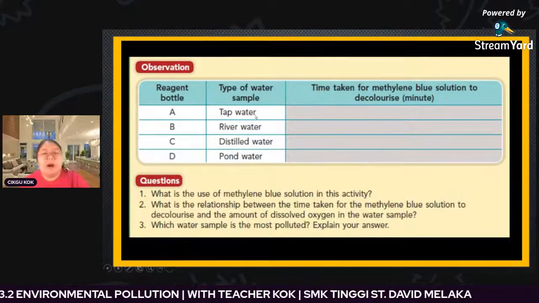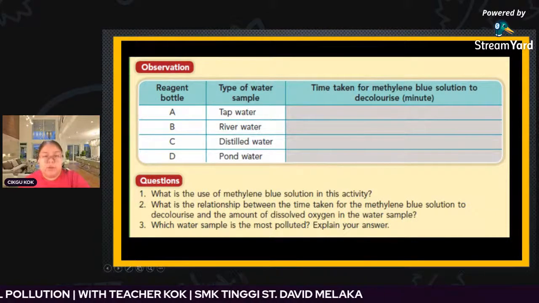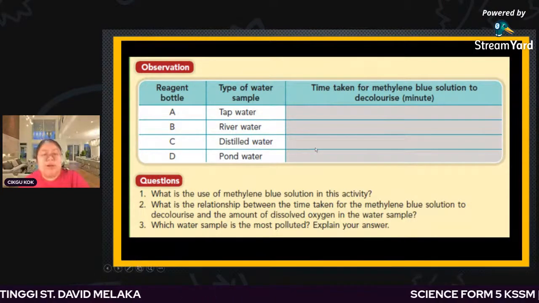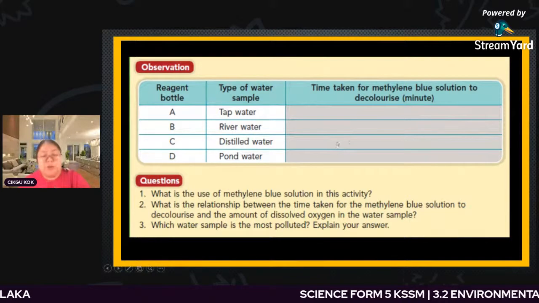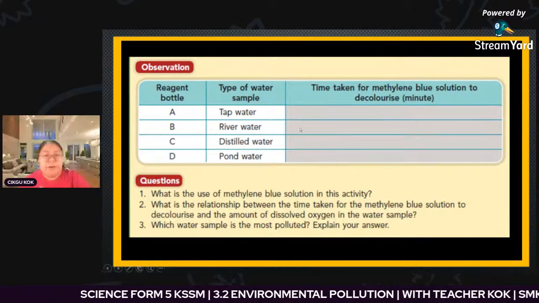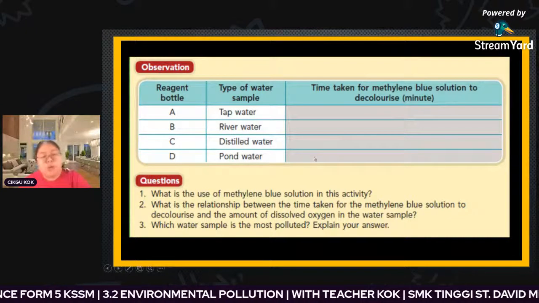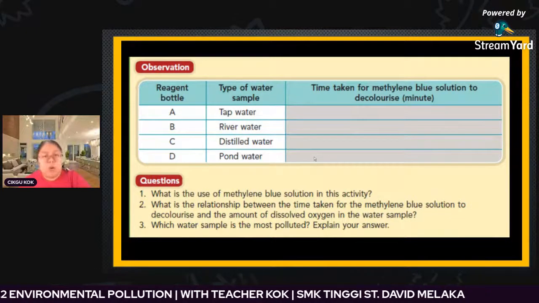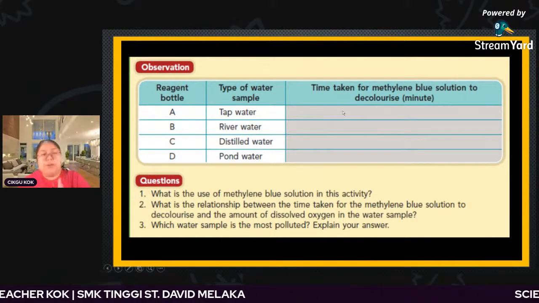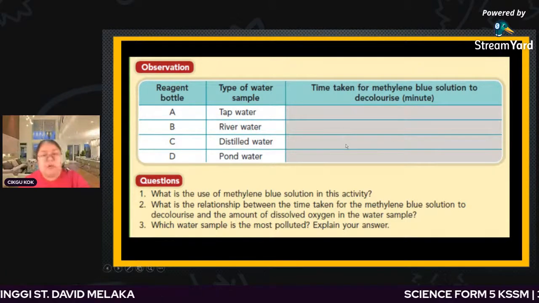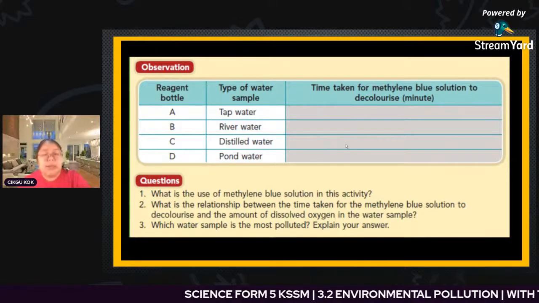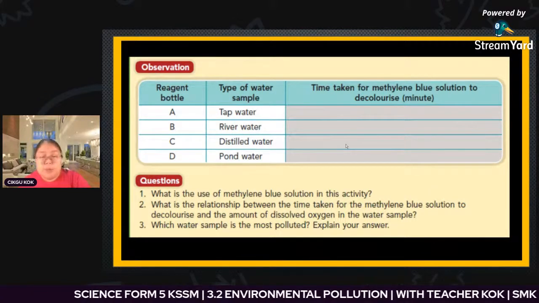Okay, so from here the observation we're using tap water, river water, distilled water, and pool water. If I don't need to explain, the students also understand. Sure, the distilled water will stay blue color for a longer time. River water and pool water are almost the same. The time taken is always faster to decolorize. Tap water maybe is the second one. But the distilled water sure is the last one. It will take a longer time to decolorize the methylene blue solution.